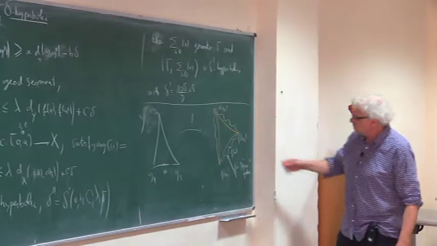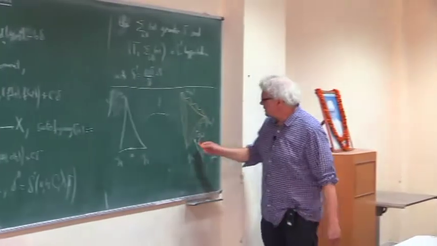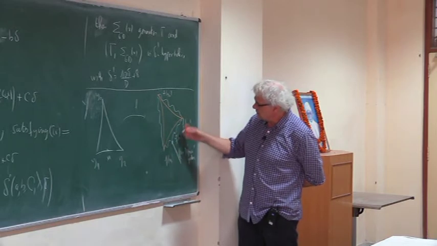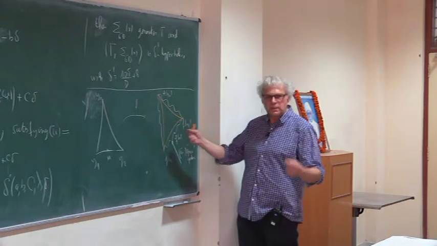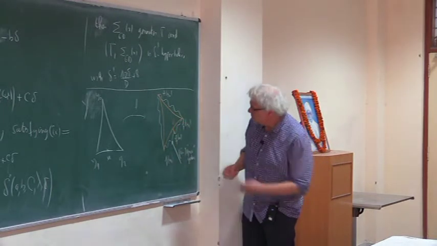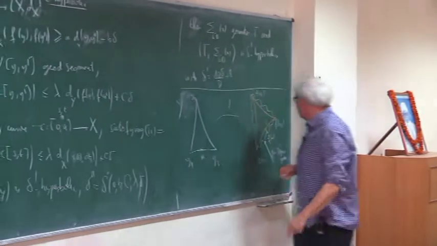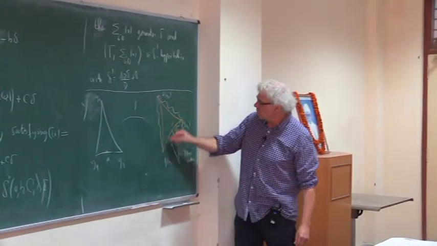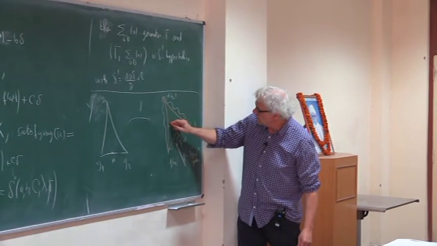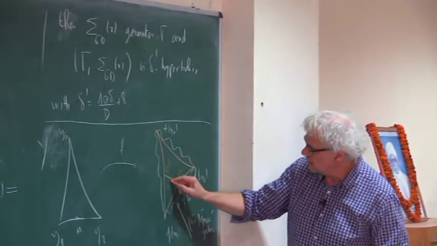Therefore, in this case, any point of this curve is at universal bounded distance of the geodesic between the extremities of this segment. So here you can find a point v which is within a bounded distance. Now I know that the orange triangle is hyperbolic, so I can find a point v prime here, which is at a bounded distance, less than delta by definition.